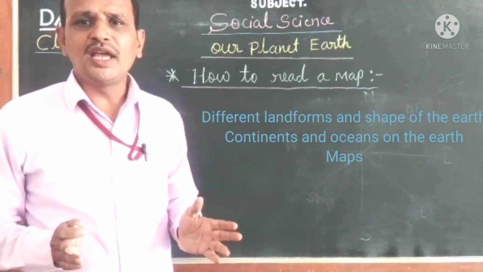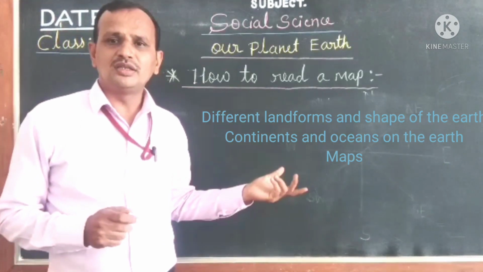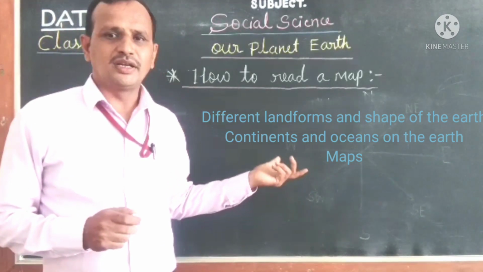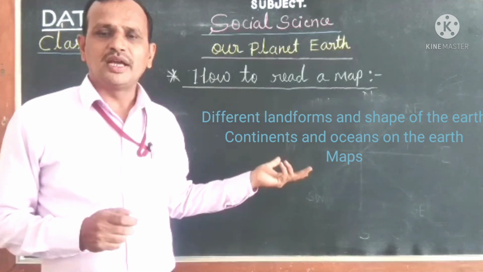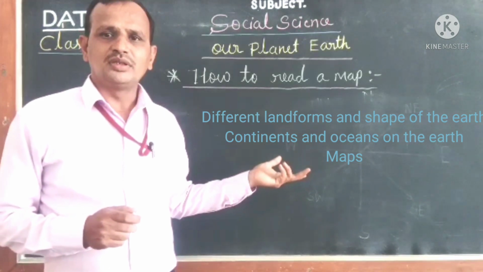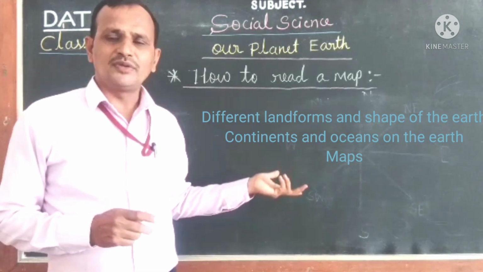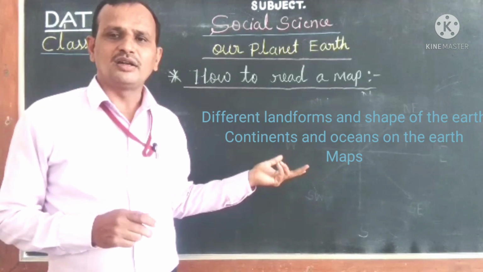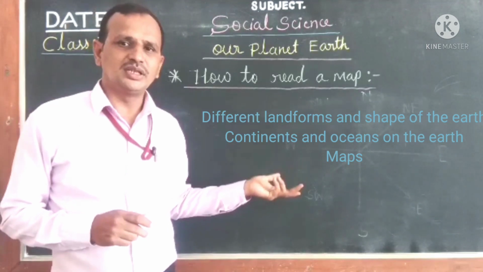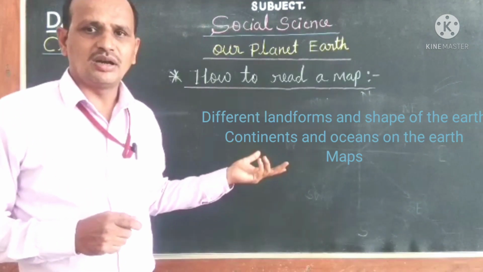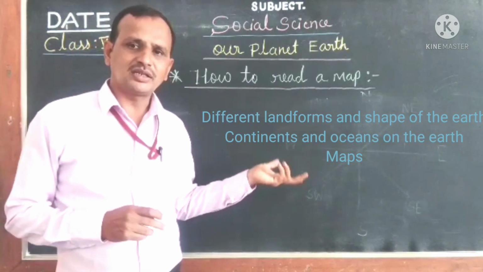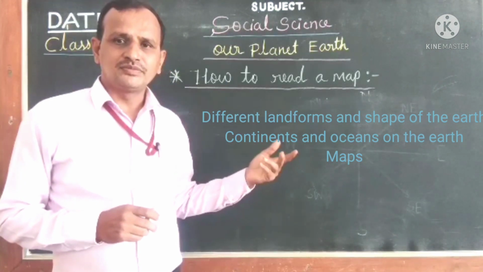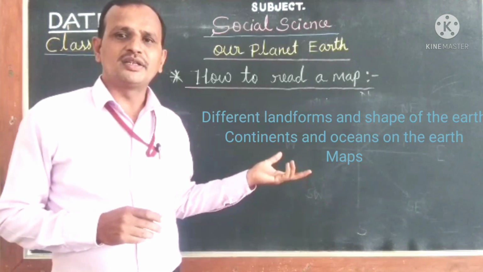Mainly we have discussed how the Earth is beautiful and colorful due to its different landforms, and after that continents. There are 7 continents, and oceans. There are 5 oceans. We discussed each topic in detail in our last class, and after that we discussed the introduction of the map.